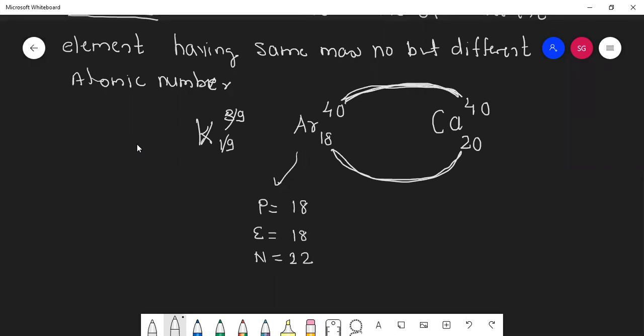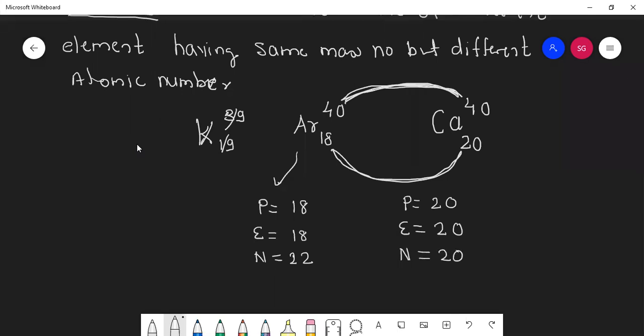40 minus 18 is 22. In calcium, how many protons are there? 20. How many electrons? 20. And how many neutrons? 20.